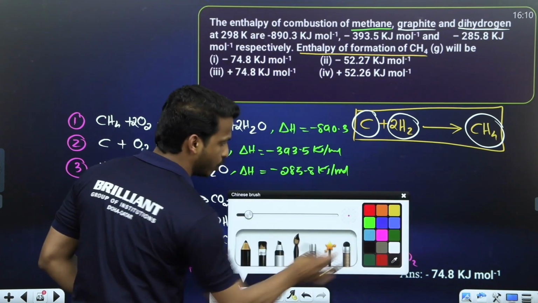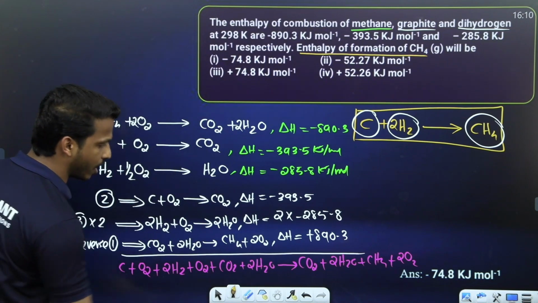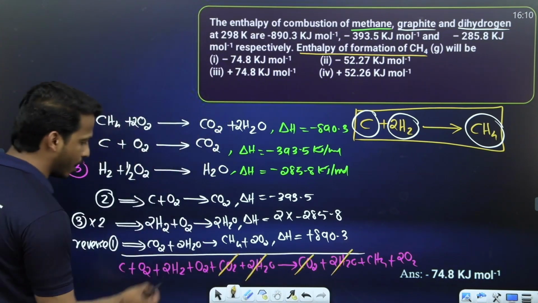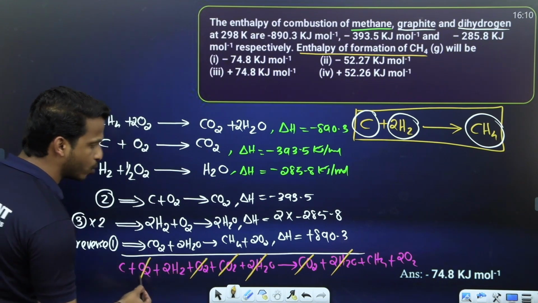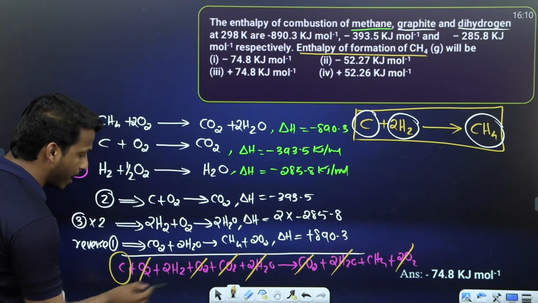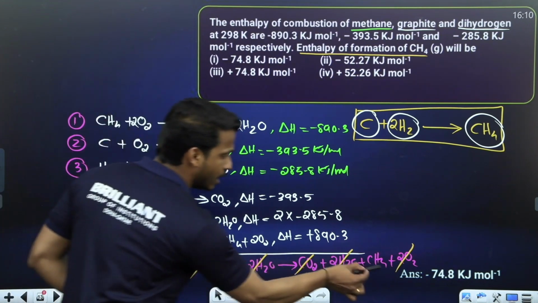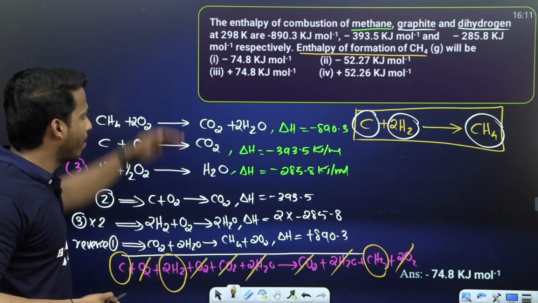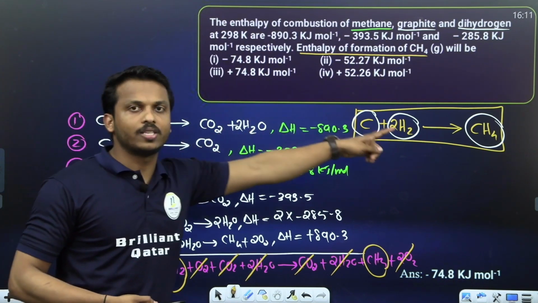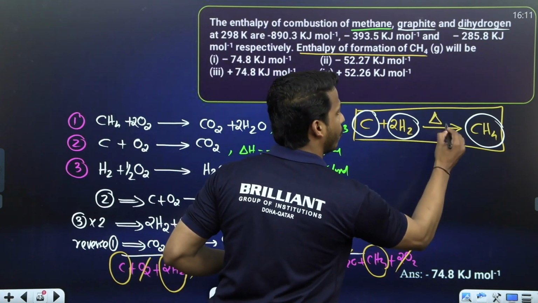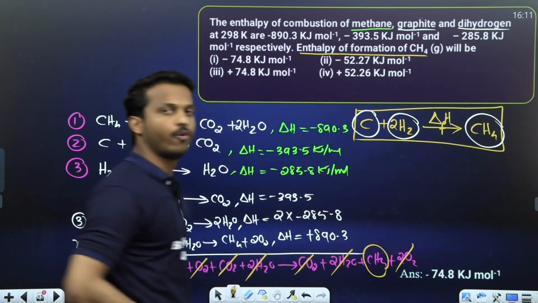Let us cancel what is the same from the left and right sides. CO2 cancels, 2H2O cancels. You can see O2 plus O2 means 2O2, here also 2O2. What is left? C plus 2H2 gives CH4. We got the equation? Yes. From the given equations, we made this equation. What is the question? How much energy is required for this one? What is the enthalpy of formation?